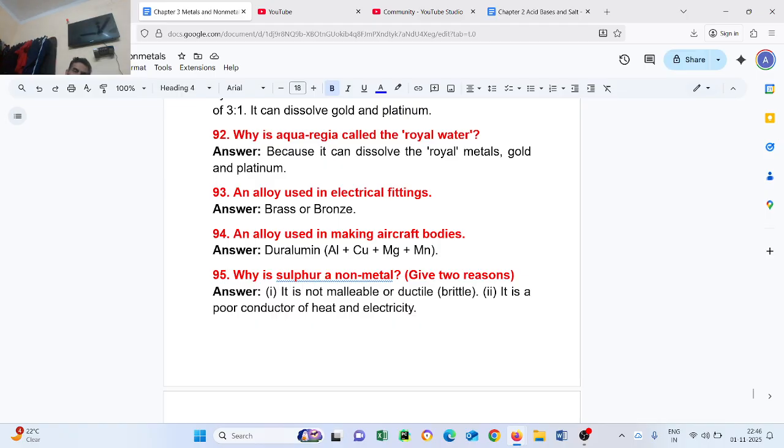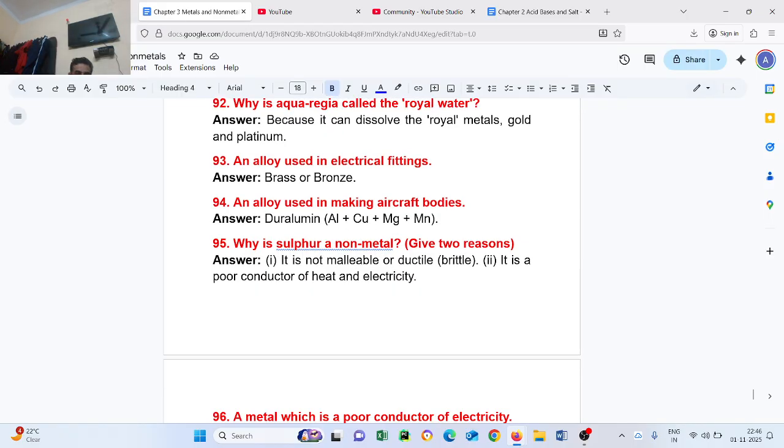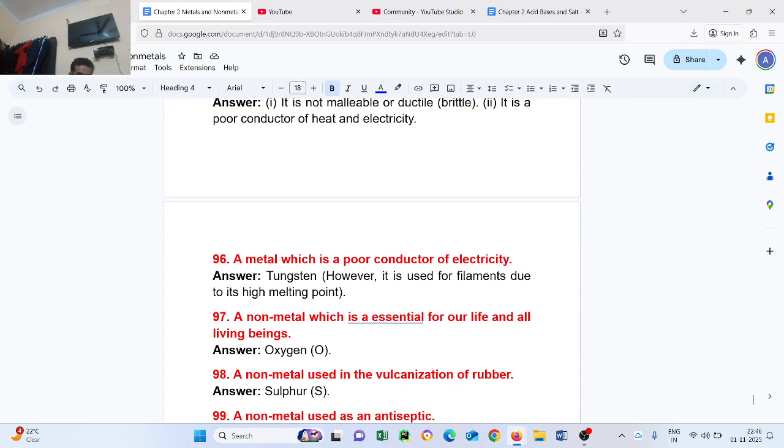Question number 95. Why is sulfur a non-metal? Give two reasons. It is non-malleable, non-ductile, and brittle. It is a poor conductor of heat and electricity.